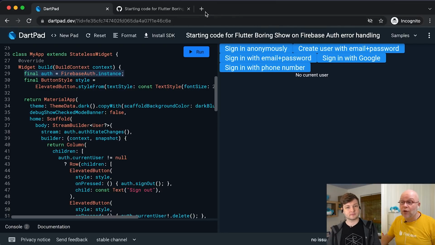Now, all of these APIs are documented on firebase.flutter.dev. I have to think about that. But I don't think we're going to be actually looking at the documentation all that much. Depends. We'll see.